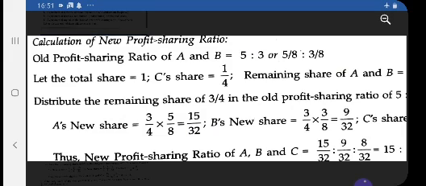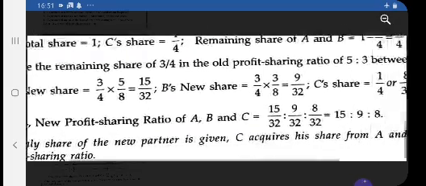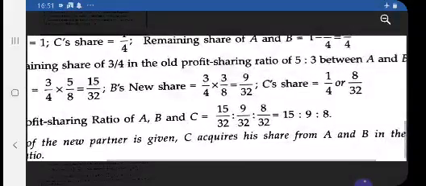Now the next step: as the new partner is coming in for 1/4, you make the denominator common. This is a mathematics rule. You are just making the denominator common. To make it 32, 8 is multiplied by 4, that is 8 into 4 is 32. So the ratio of C is 8/32.